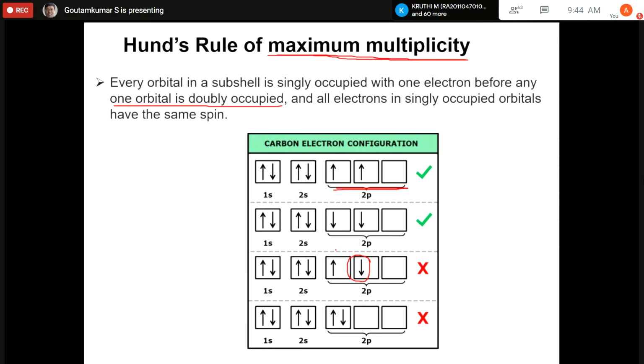So if we put all these singly occupied electrons as up spin, one is up spin, then this should also be up spin, but this cannot be down spin because it talks about the maximum multiplicity. It cannot be doubly occupied, then it is wrong. This is wrong. So Hund's rule says that the electron occupation should provide maximum multiplicity.